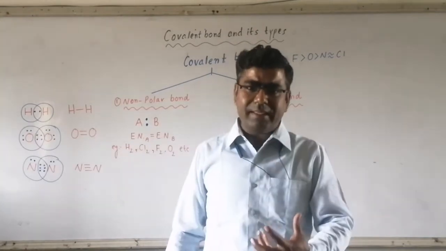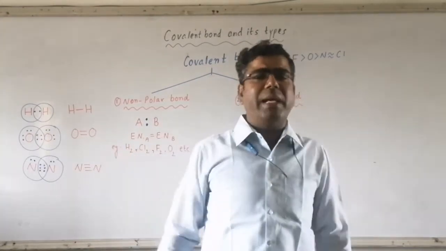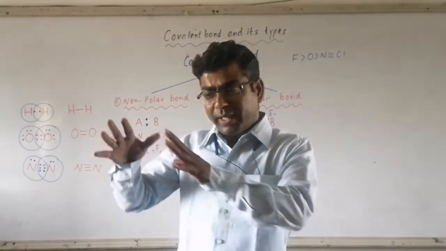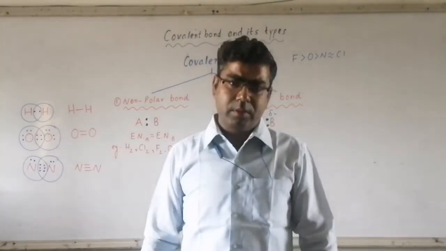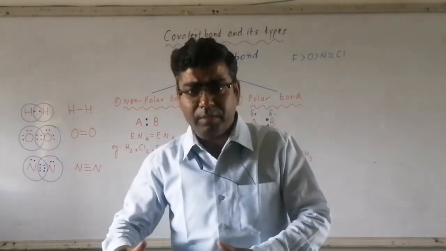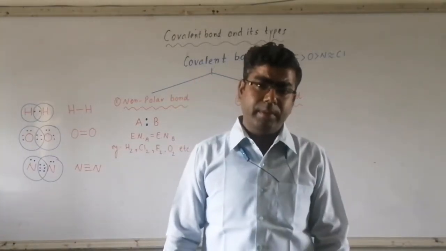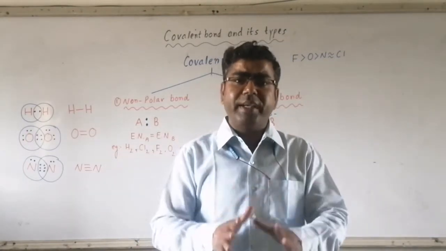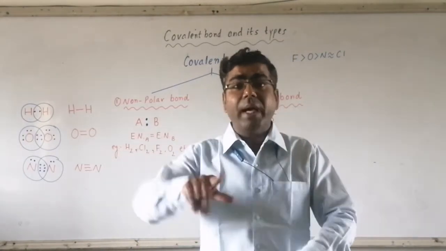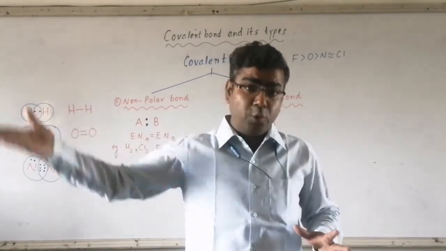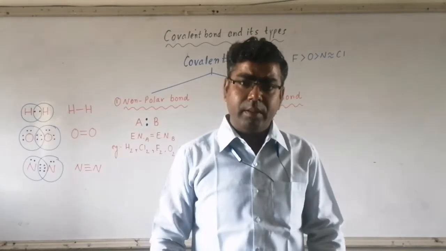If the nucleus is very close to the valence shell, it can attract the shared pair of electrons, or the electrons involved in bond formation. So the tendency of an atom to attract the shared pair of electrons towards itself in a molecule is called electronegativity.